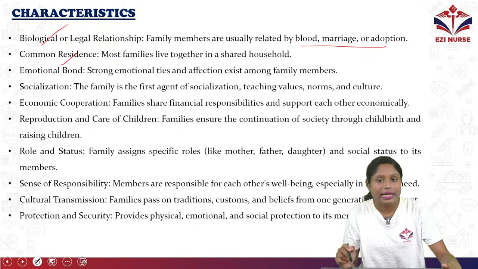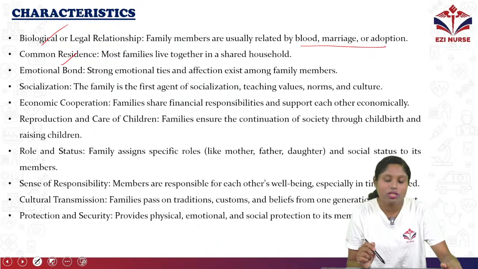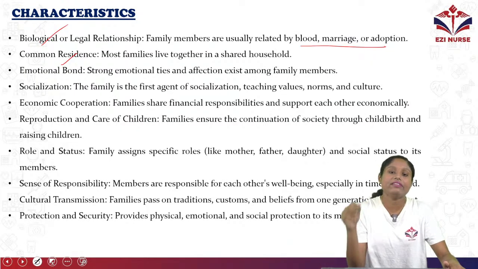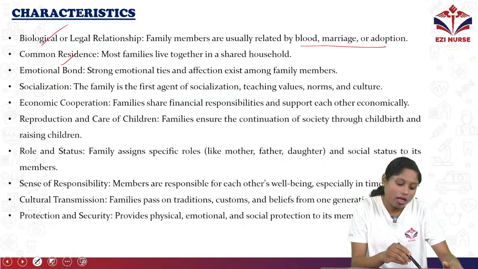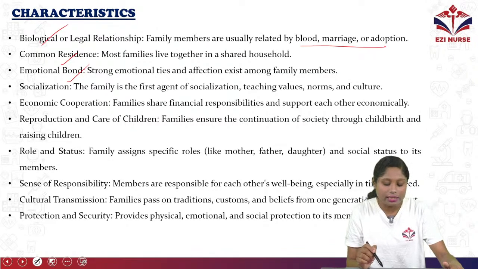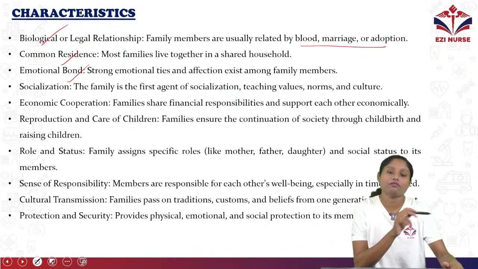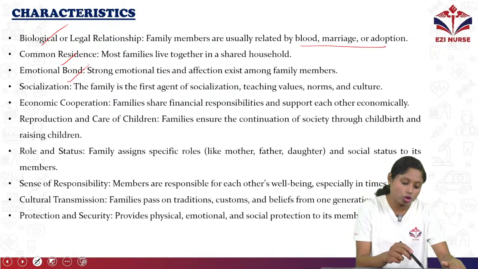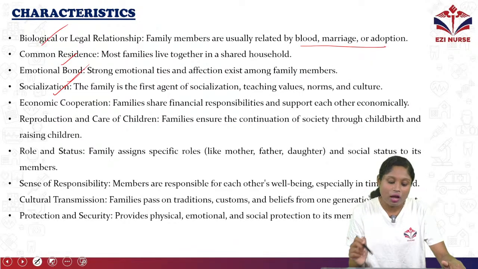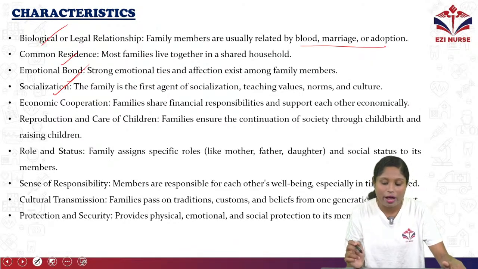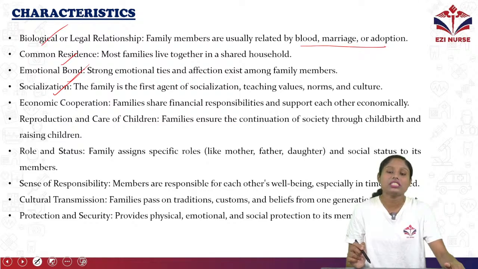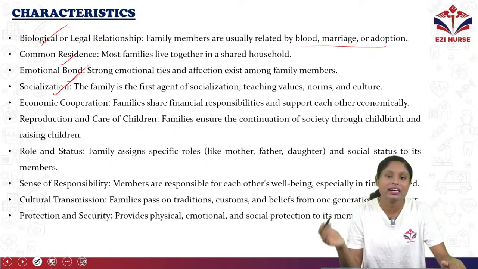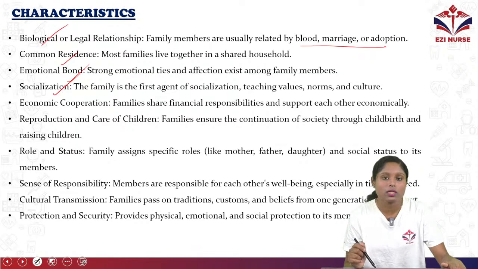Next is common residence. Most families live together in a shared household, in a particular house or home. Emotional bond: strong emotional ties and affection exist among family members. Socialization: the family is the first agent of socialization, teaching values, norms and culture. So it is the first agent for us to become an individual. The first learning we get is from the family and from home.